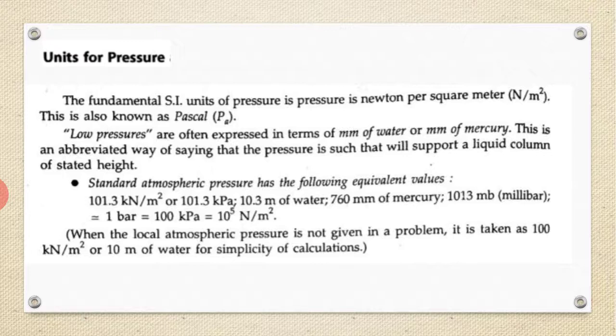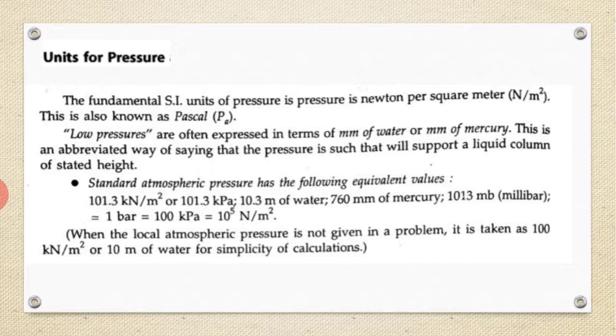I repeat here, Newton per square meter is the unit of pressure. This is also known as Pascal. It is represented as capital P and small a. So low pressures are often expressed in terms of mm of water. I repeat here, the general SI unit for the pressure is Newton per meter square, and it is also known as Pascal.